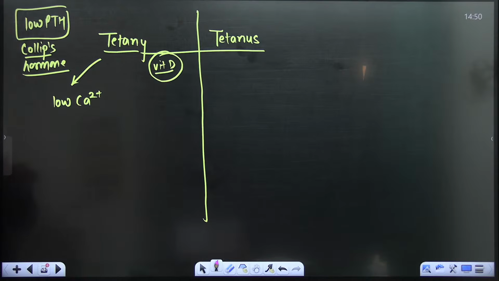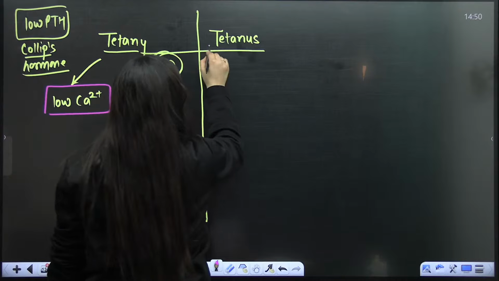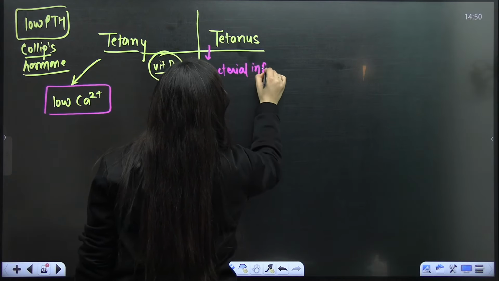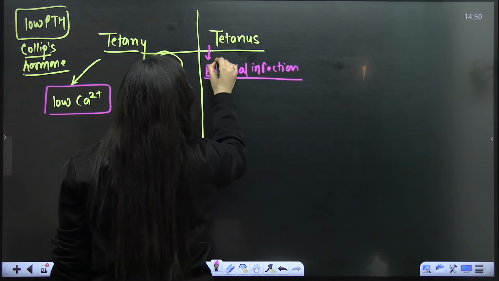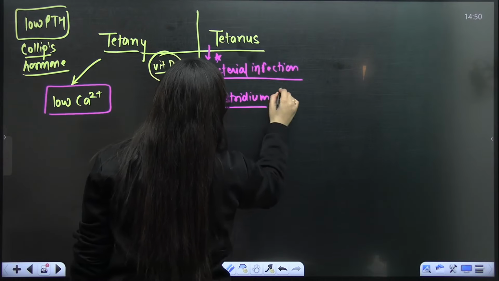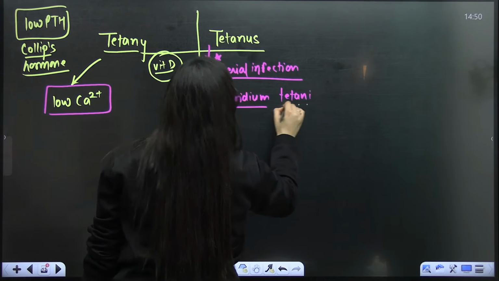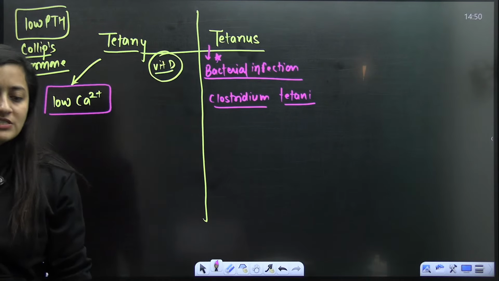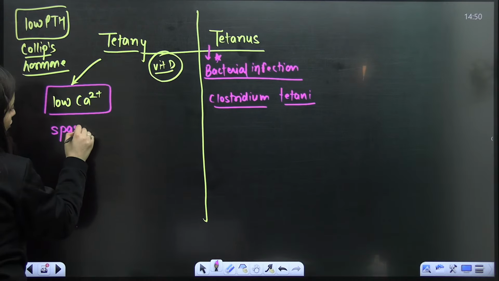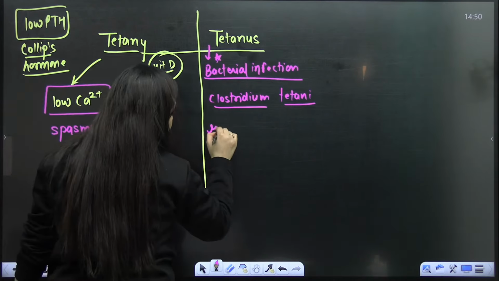So tetany is ultimately due to low calcium, but tetanus is due to a bacterial infection. There will be a bacterial toxin in the body. It is caused by Clostridium tetani. So bacteria is causing the infection here. Is that clear? Here you will see wild contractions, spasms, and rigidity will be felt.